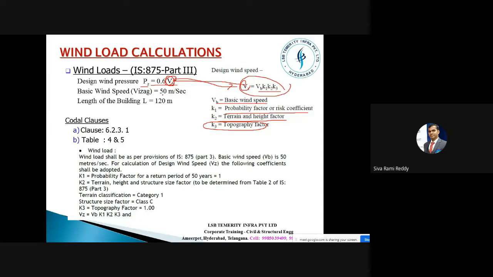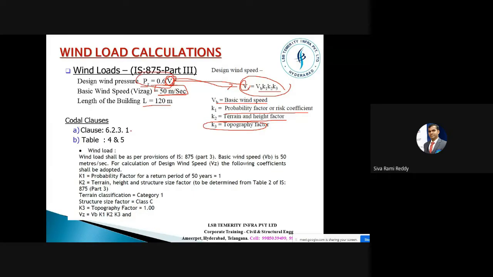So let me say the basic wind speed will be around 50 meters per second, which of course depends on the location. But in the coastal zone, we usually have 50 meters per second as the wind speed, and we know the length of the building, like 120 meters. Based on this, we have to find out this pressure.